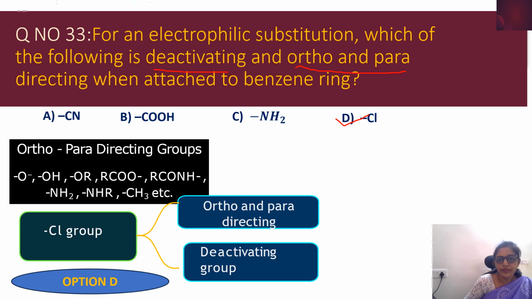For the 39th question: 1,2-dichloroethane on heating with alcoholic potash followed by sodamide gives. It's a tricky question, so let us observe carefully. Once we heat with alcoholic potash, dehydrohalogenation takes place.